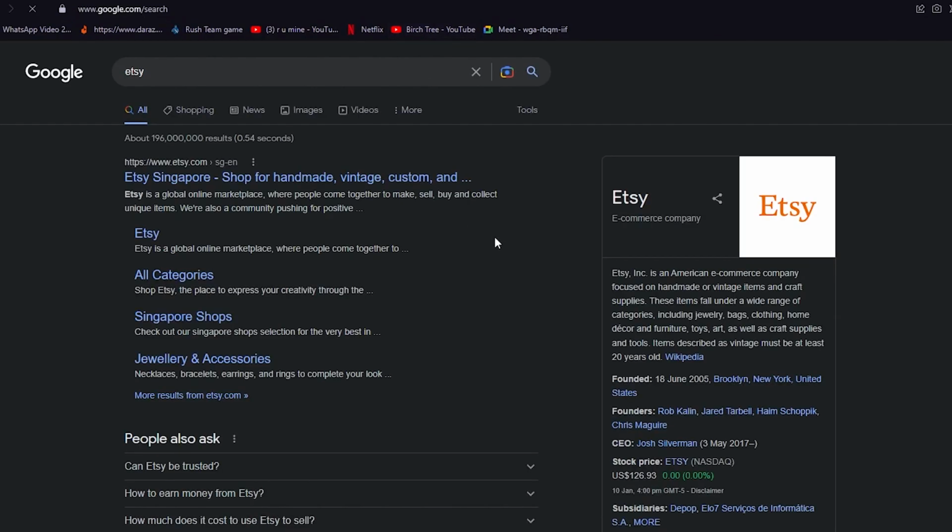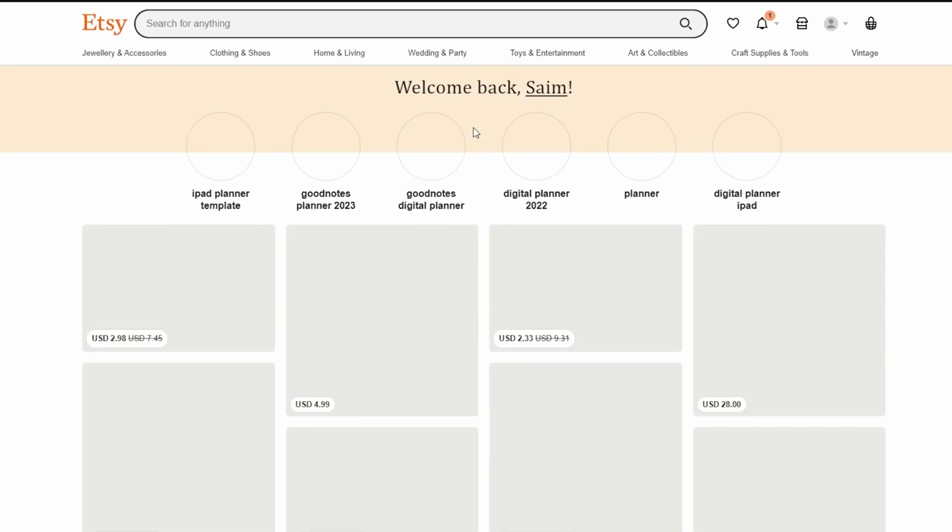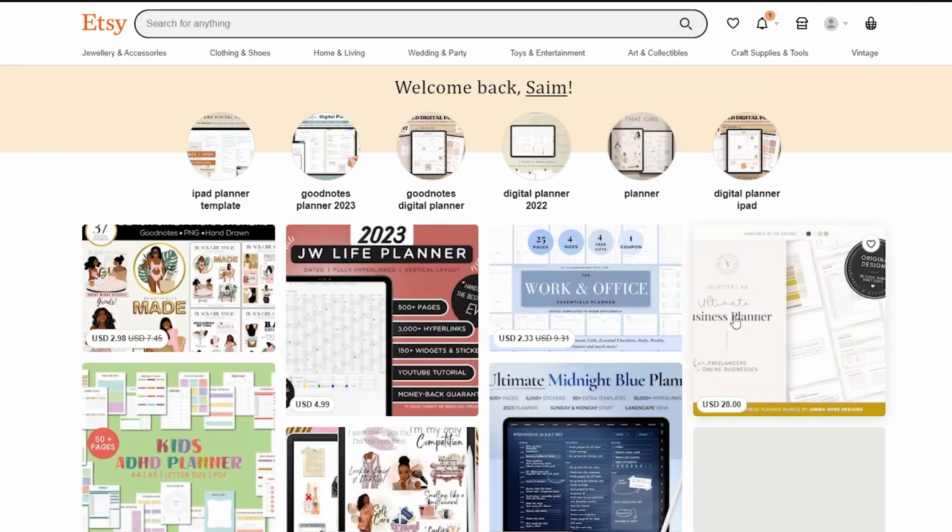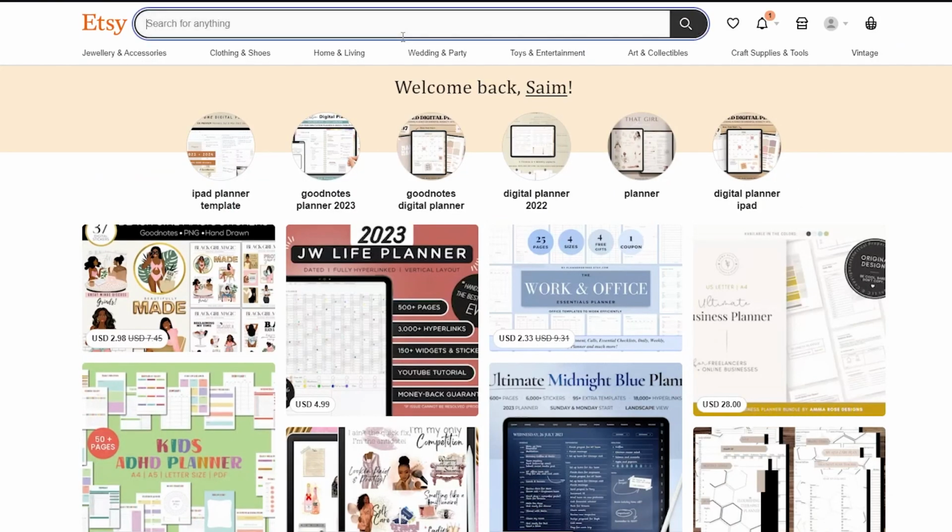Now Etsy is basically a great global online marketplace where people come together to make, sell, buy, and collect unique items. So if you go on Etsy, you can see all these different things that people are selling online. Now, to go to your category, you're gonna write digital art. Now, once you write digital art, you're gonna click on search, and we're gonna search this up. So we're just gonna wait for it to load up really quick.